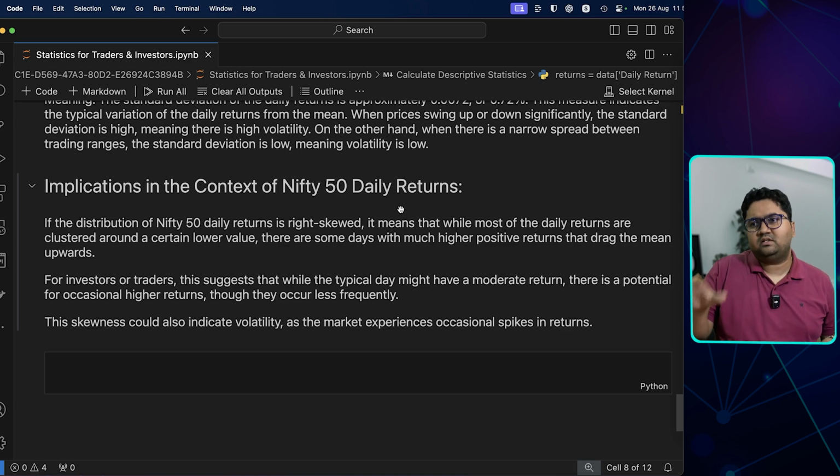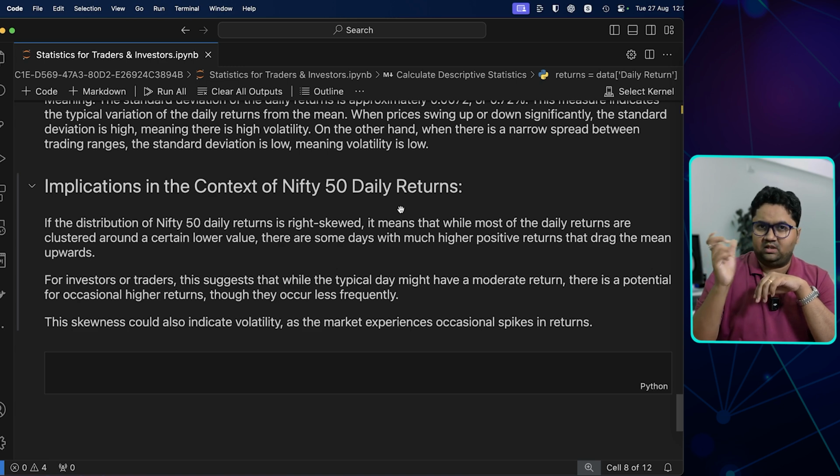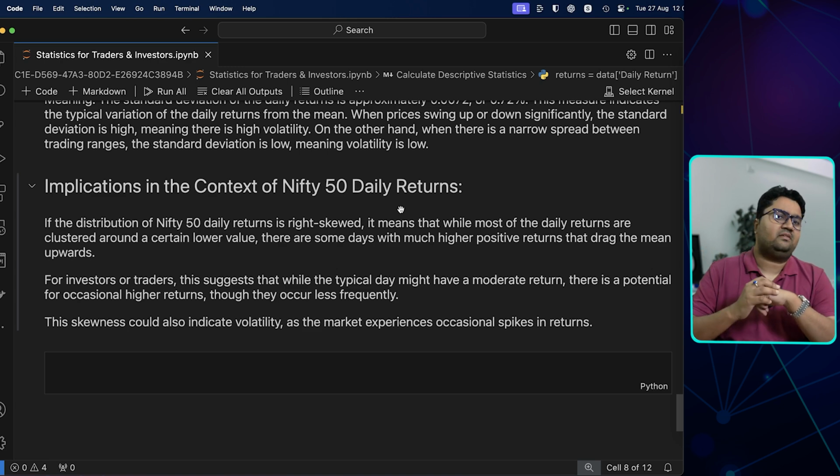Let's say you imagine and find that on certain days or certain periods, over a given period of time, like weekly analysis, you find that Nifty 50 daily returns are right skewed towards a certain part of the week. Let's say towards the weekend, यहाँ पे expiries आती हैं, वहाँ पे daily returns are clustered to a certain number of lower values. This gives you a way to analyze and look at the data. How you interpret it is completely up to you.